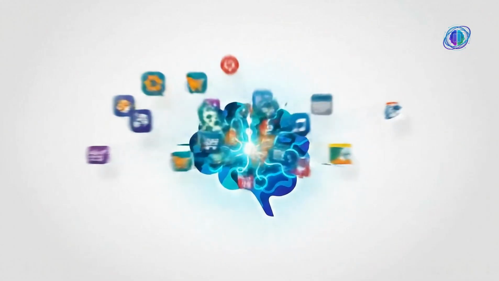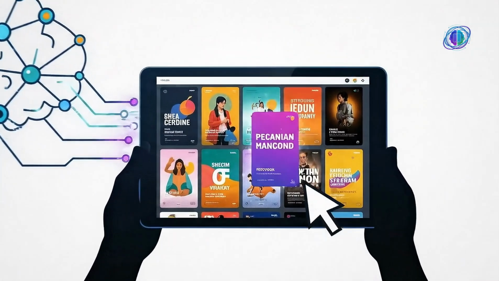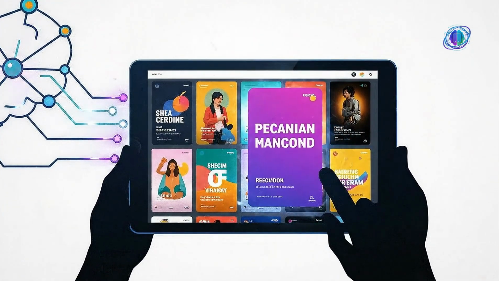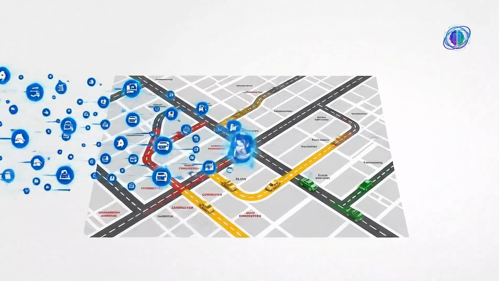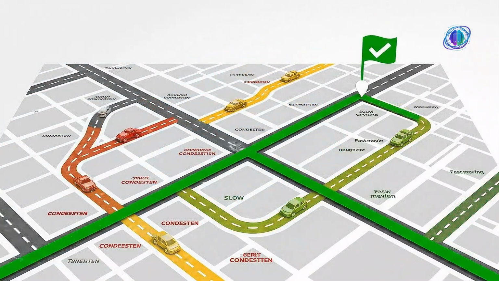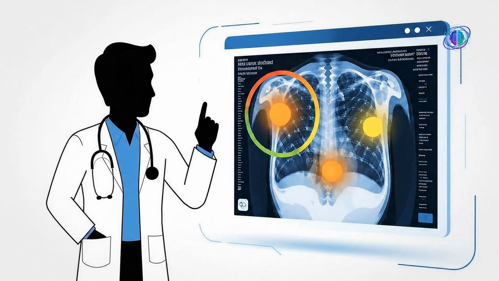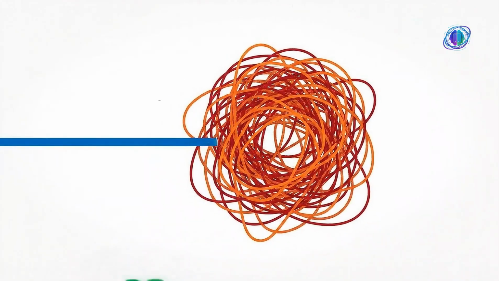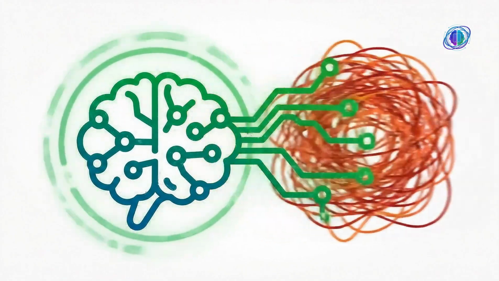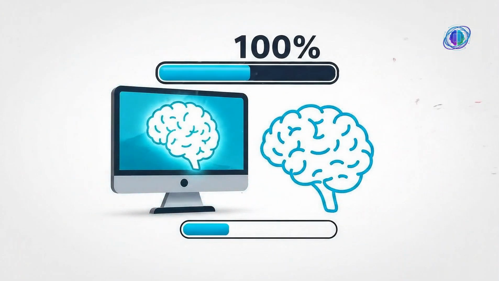Machine learning is already part of our daily lives. It is the reason your streaming service knows which movies you might like. It helps maps calculate the fastest route by looking at current traffic patterns. It even helps doctors find diseases in medical scans more quickly. It is a powerful tool because it allows us to solve problems that are too complex for simple instructions. As the computer gets more data, it usually gets smarter and more accurate.